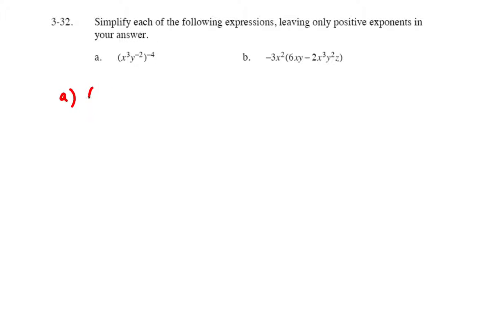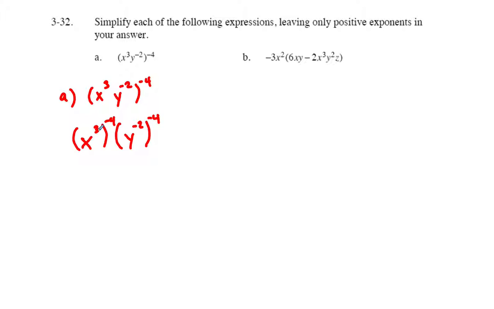We've got x to the third power, y to the negative second power, and it's being raised to the negative fourth power. So it's like a monomial. There is no addition or subtraction in here, which means each of these terms is being raised to the negative fourth power. And when we raise an exponent to another power, the rule is basically that we multiply them. This is like saying x to the third raised to the negative fourth power times y to the negative second raised to the negative fourth power also.